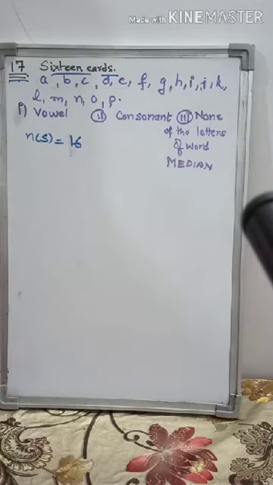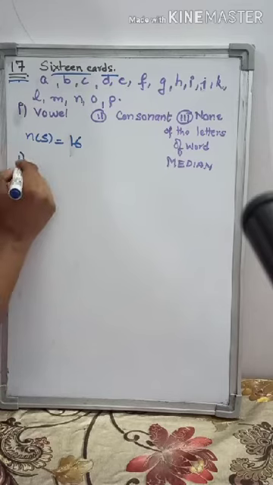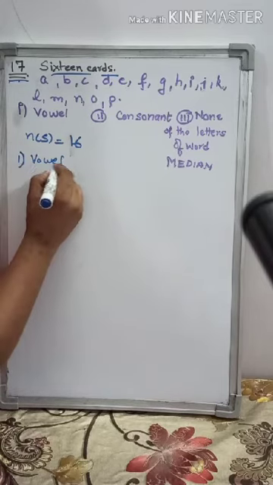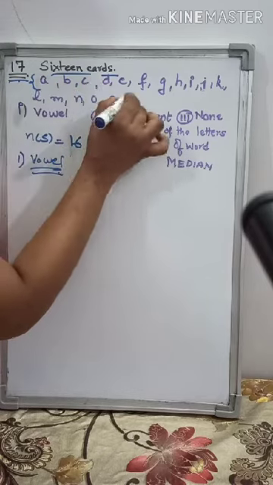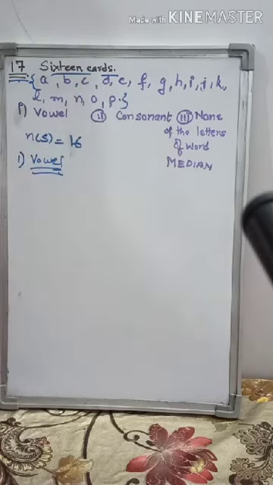So first of all we'll do it. First part, vowel. You have to take the vowels from this given set only. So let's find it out.